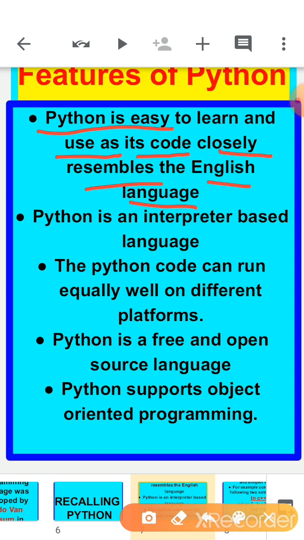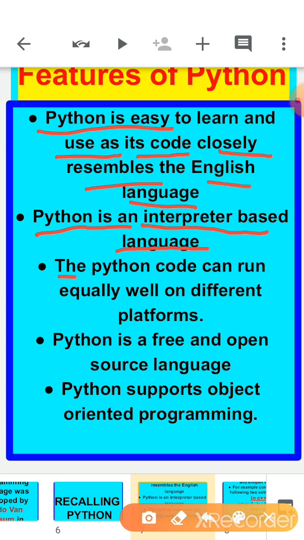Okay children, that is why we can say that Python is easy to use. Now Python is an interpreter based language. Interpreter based language means every line of code is going to be read line by line by the Python interpreter. Okay, so after every line Python gives you the result whether that line is correct or not.